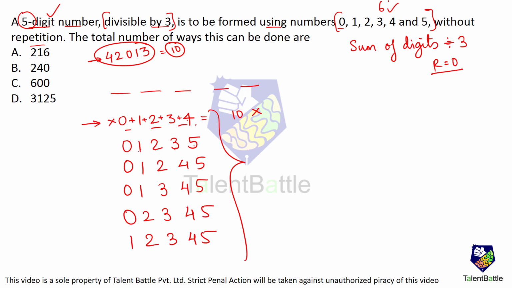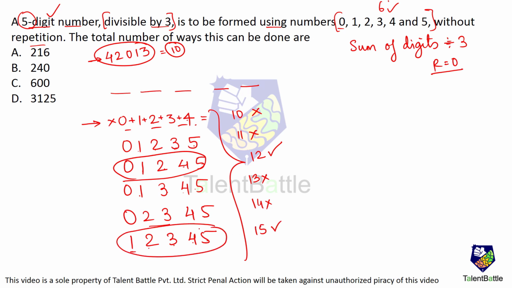5 plus 3 is 8 plus 2, 10, 11. 11 is also not divisible by 3. 5 plus 4, 9. 9 plus 1, 10, 12. 12 is divisible by 3. So this combination is useful. Next. 5 plus 4, 9, 9 plus 1, 10, 13. 13 is not divisible by 3. Then 5 plus 5 is 10, 14. 14 is not divisible by 3. 5 plus 4 is 9, 9 plus 1 is 10, 10 plus 5, 15. 15 is divisible by 3.